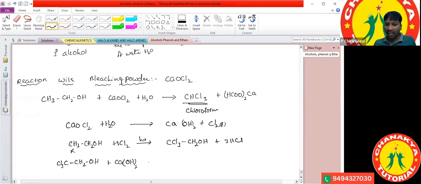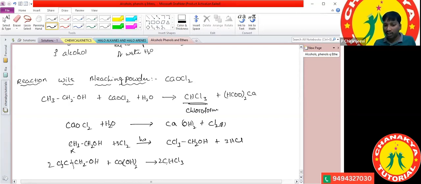If it is treated with calcium hydroxide, the bond is going to break here. If you take 2 moles of this, the bond breaks here and this is converted into CHCl3. Sir, how many moles of CHCl3 are going to be formed?